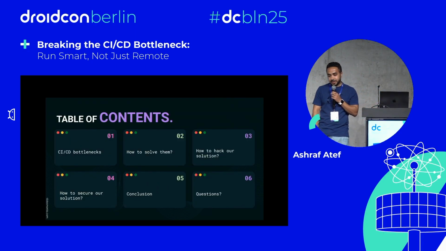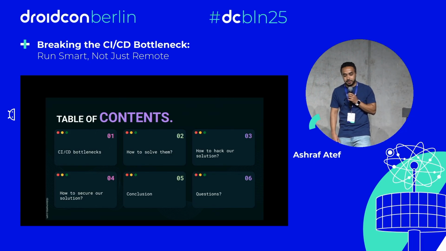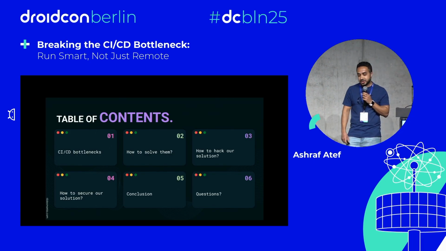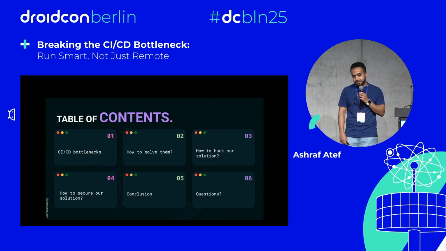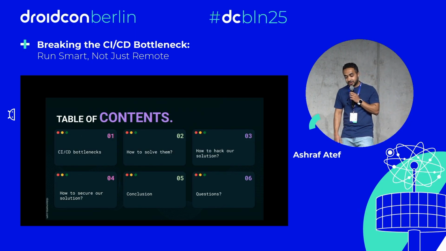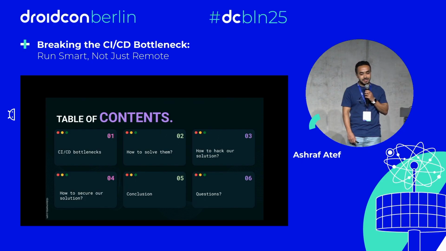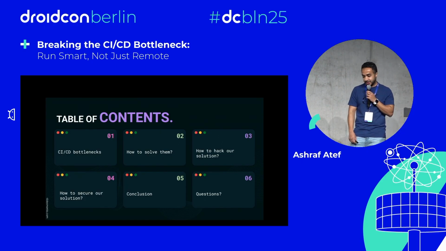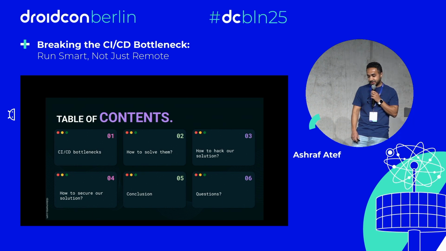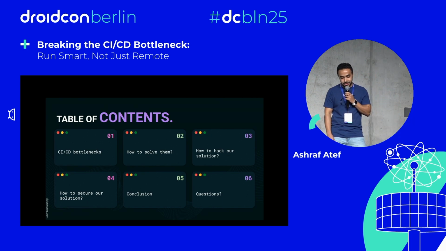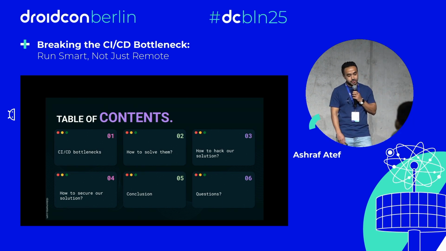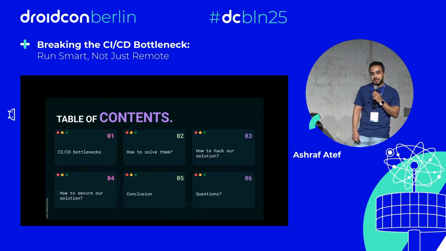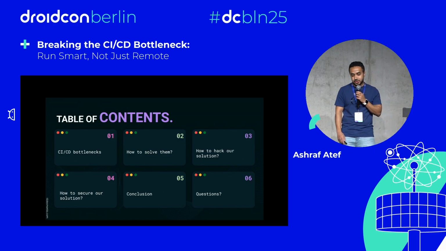Okay, this is our table for today. We are going to talk about CI/CD bottlenecks. After that, we are going to mention how we are going to solve them. Then we are going to try to hack our solution. As you know, most of us are nerds, so we love to hack our solutions to be more secure. And then we are going to secure it more. After that, we will discuss some conclusions and we will be ready for any questions from your side.